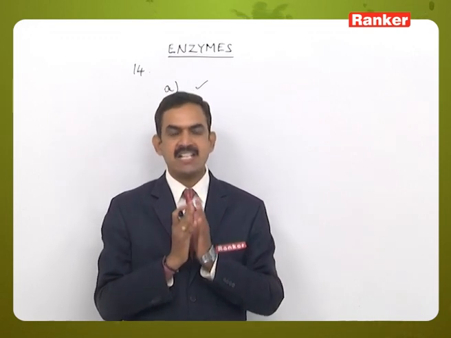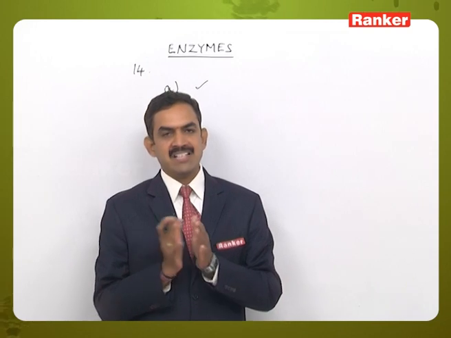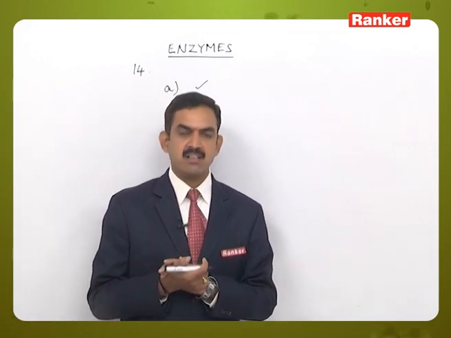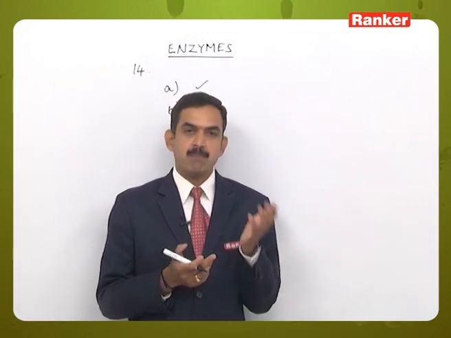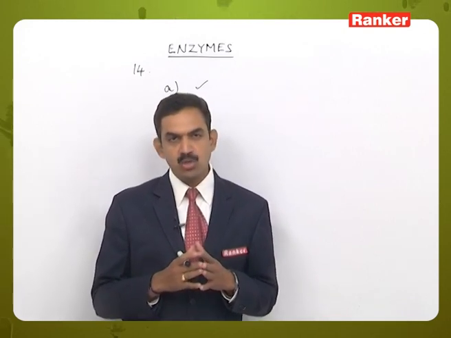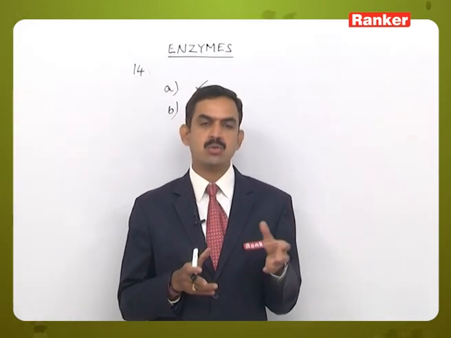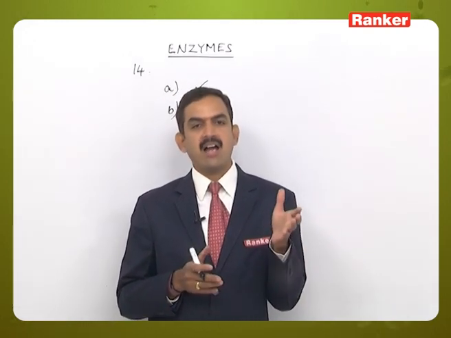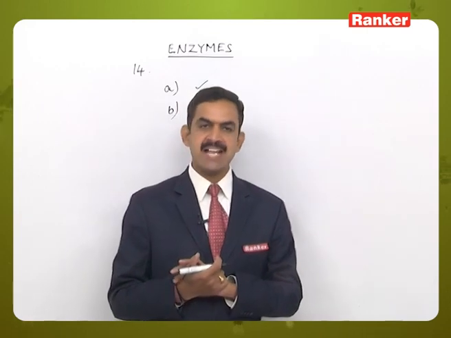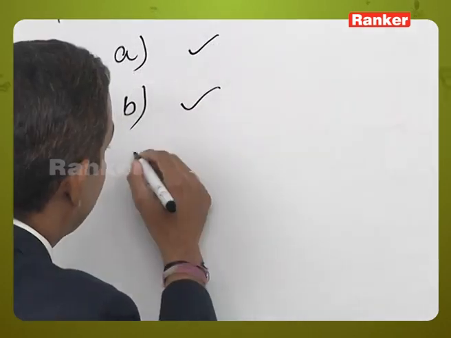They will lose the catalytic nature, simply to say. Here when we consider an organism which has the ability to grow in high temperatures, so thermophilic we can consider. In those organisms the enzymes are present which have the ability to sustain and be active at high temperatures also. That is the exceptional case. So we can say that that statement is also correct.